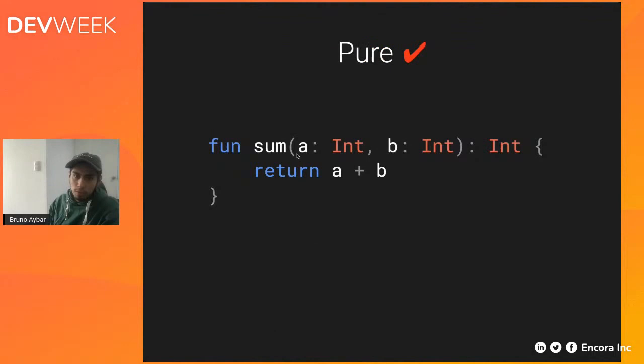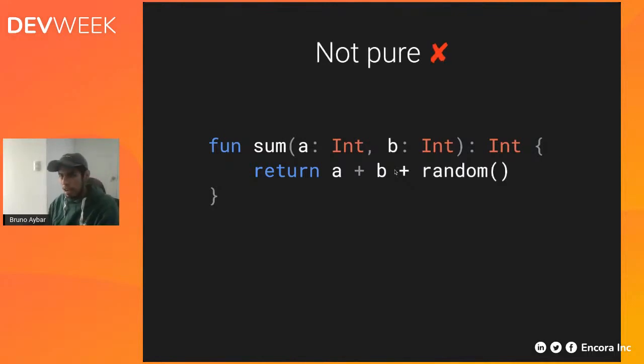So, for example, if you are creating this function in which you take two parameters and add them up, this is a completely pure function. For every set of inputs, you will always have the same output. Now, if you add a random component here, then this is no longer pure, because you can send the same values in two consecutive calls and get different results in each one of them.